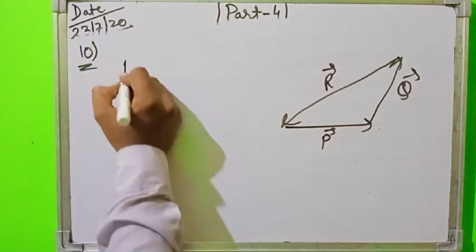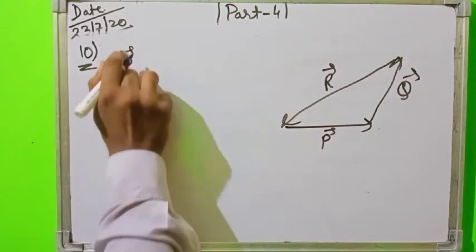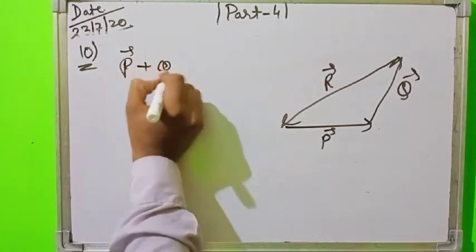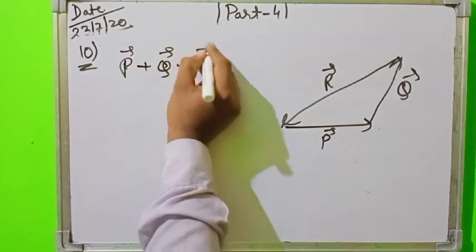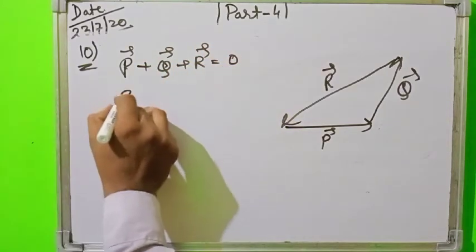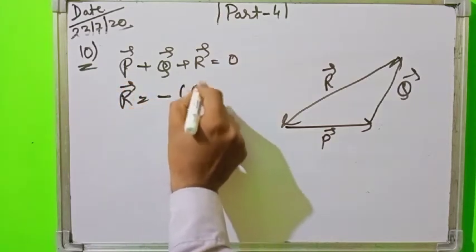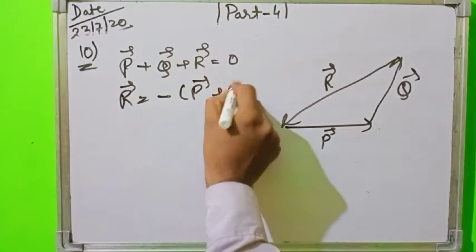You can write vector P plus vector Q plus vector R is equal to 0. And from here you can write that vector R is equal to negative of vector P plus vector Q.